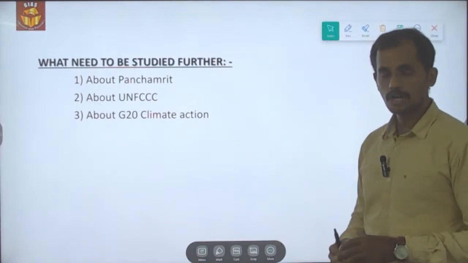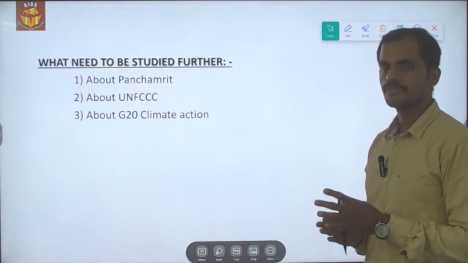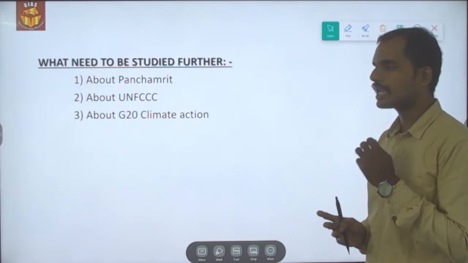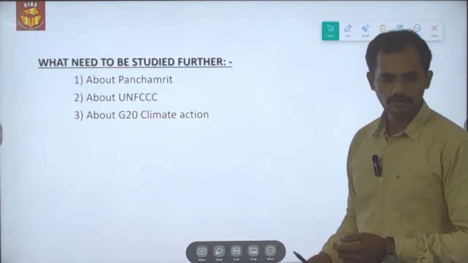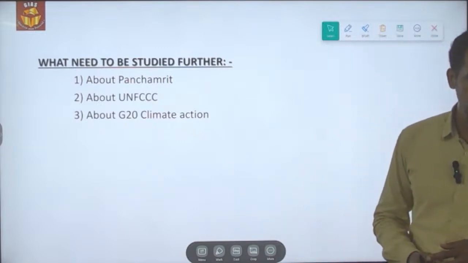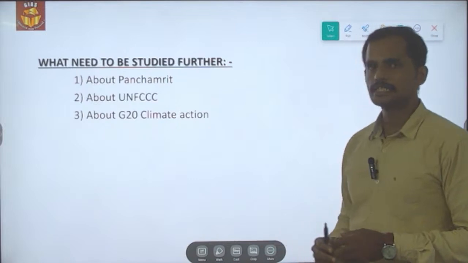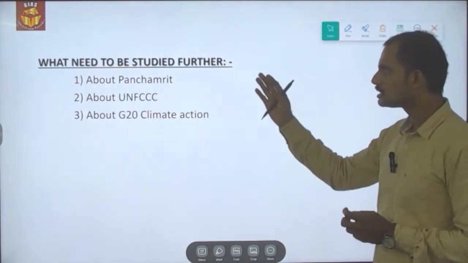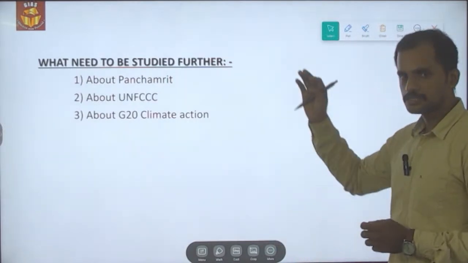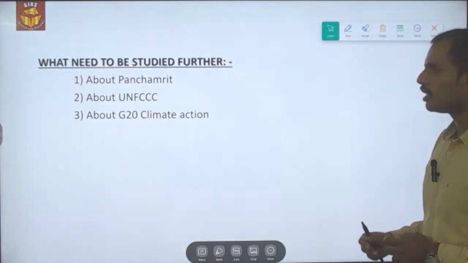Secondly, we should be aware of the entire historical aspect of the United Nations Framework Convention on Climate Change. Thirdly, we should also be aware of the recently concluded G20 climate action. So these are all the other things which we need to be aware of. And with this, we have reached the end of this topic.